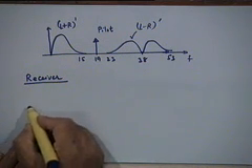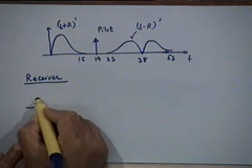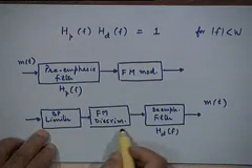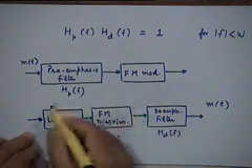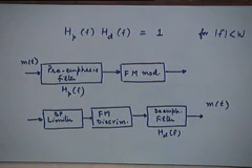So for demodulation, we'll use a limiter discriminator. This combination of band pass limiter followed by FM discriminator is sometimes briefly called a limiter discriminator.